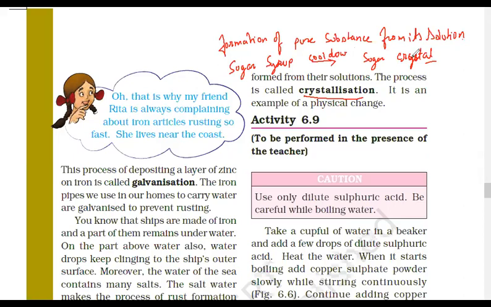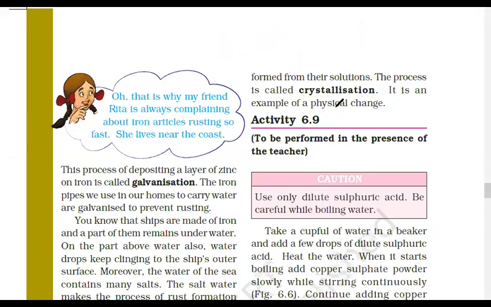Think about it. It is a physical change, because before also it was sugar, after also it is sugar. It is an example of physical change because it will still be sugar. Got it, everyone?